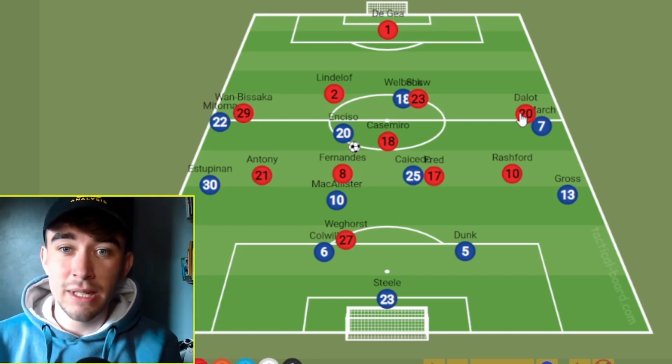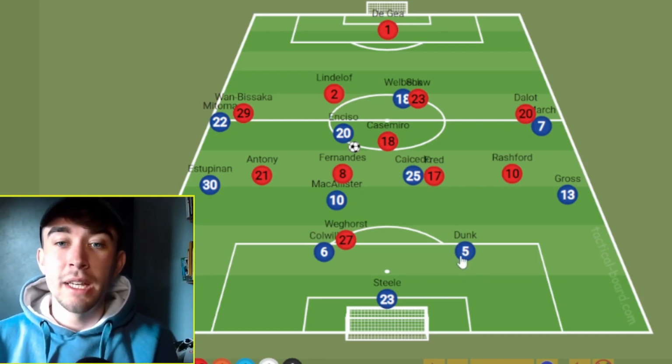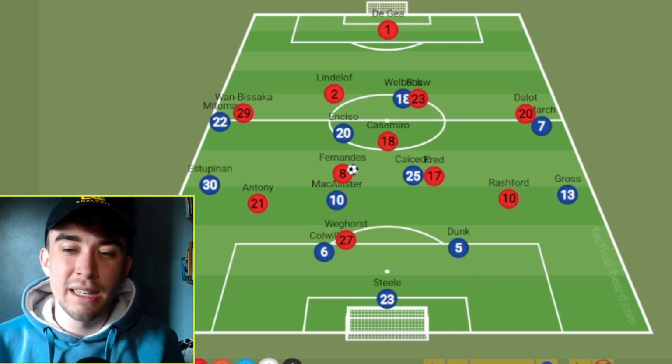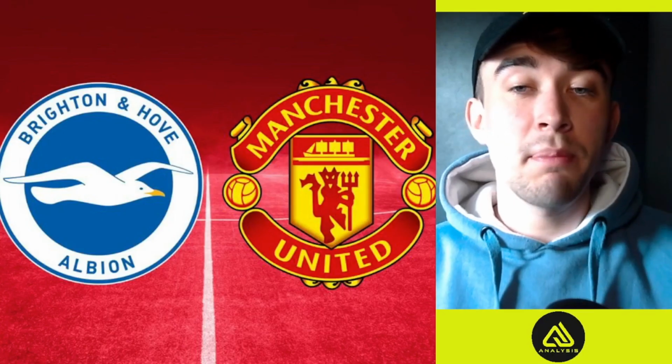We haven't seen United do that recently. Please win the duels, and then turn it into transitioning situations with Anthony and Rashford running either side. United have themselves a chance. Will that happen? We'll have to wait and see.